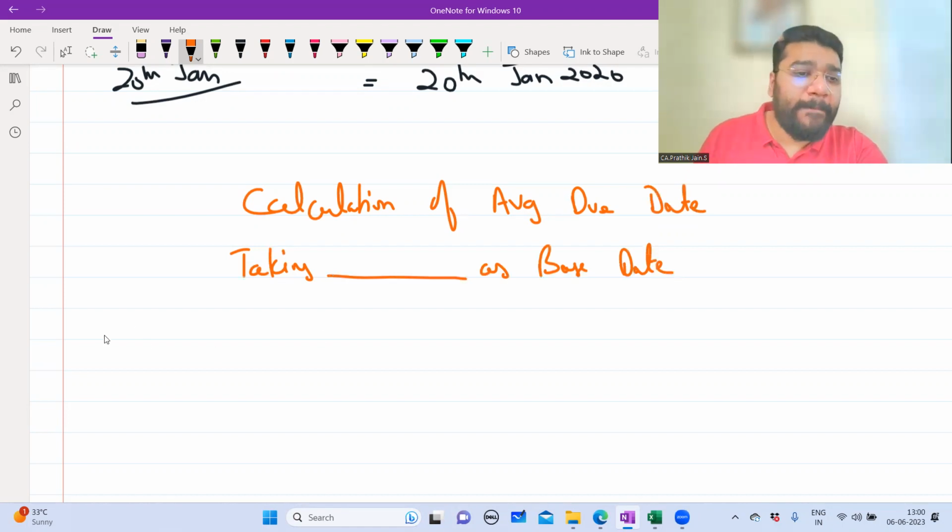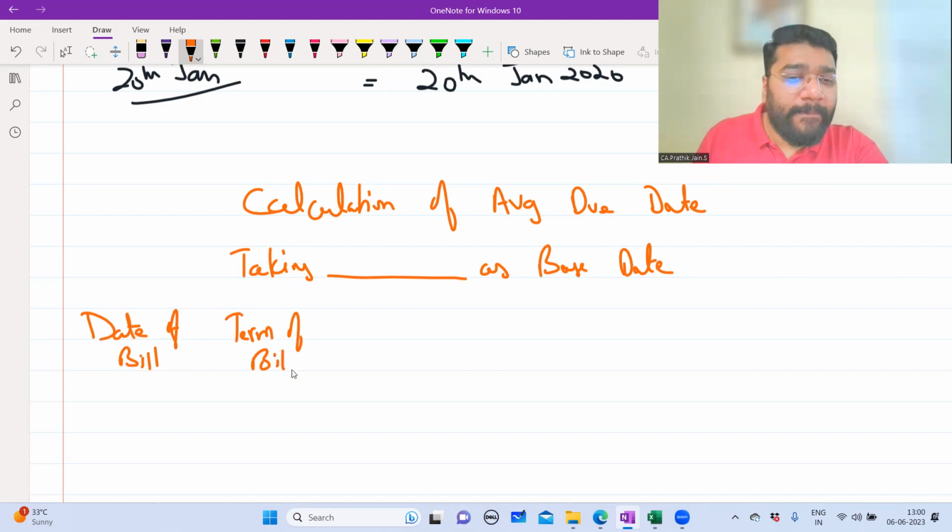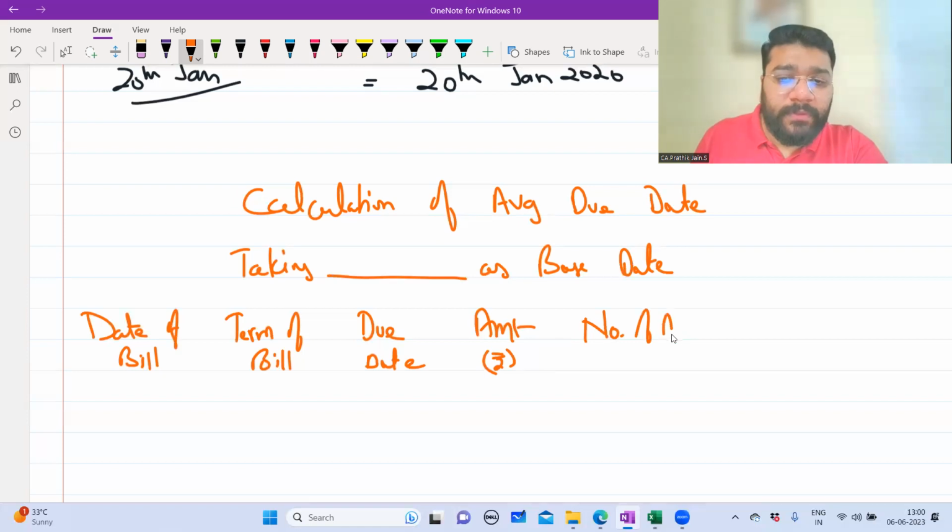First column, please: date of bill. Second column: term of bill. Next is due date. Very good. Then amount, number of days from base date, and finally product.